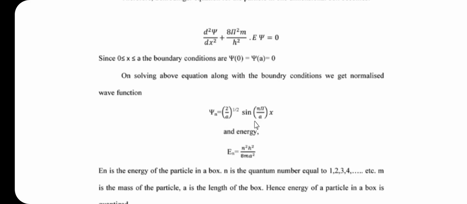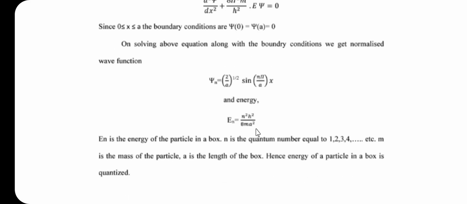So, this is the normalized wave function, and the energy E n is given by the equation n square h square divided by 8 m A square. So, friends, in this expression E n is called the energy of the particle in the box, and n is called the quantum number.